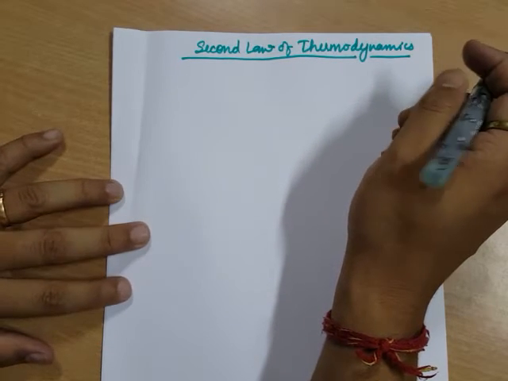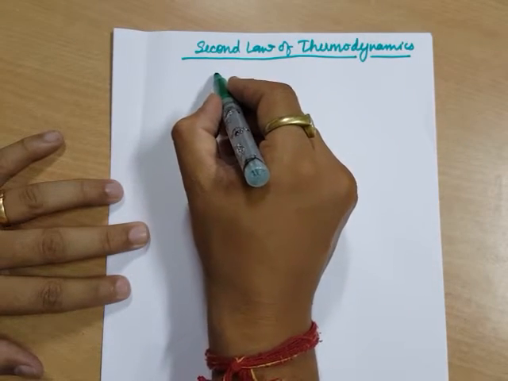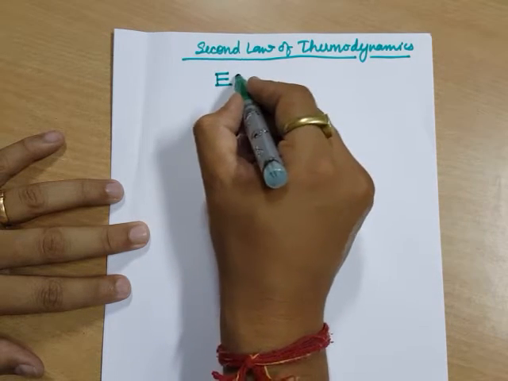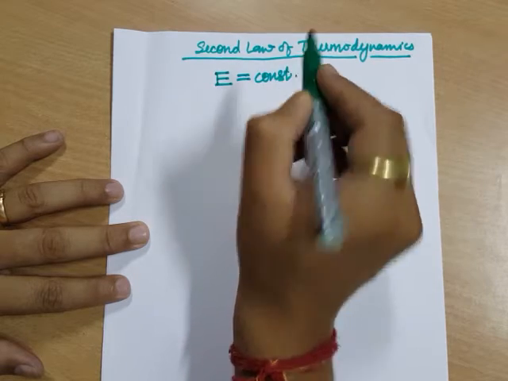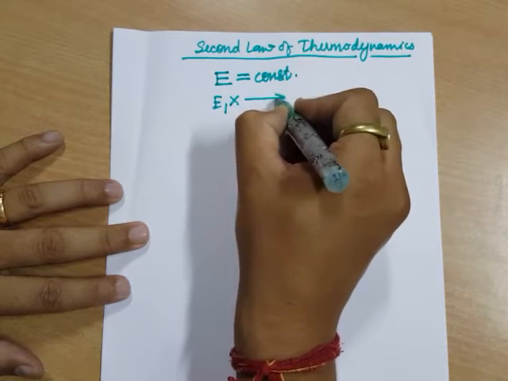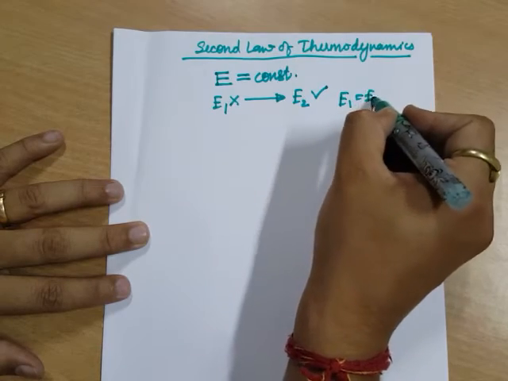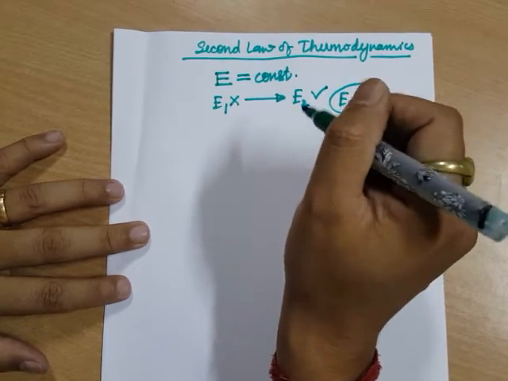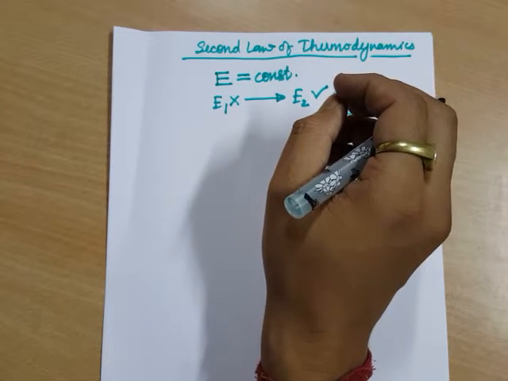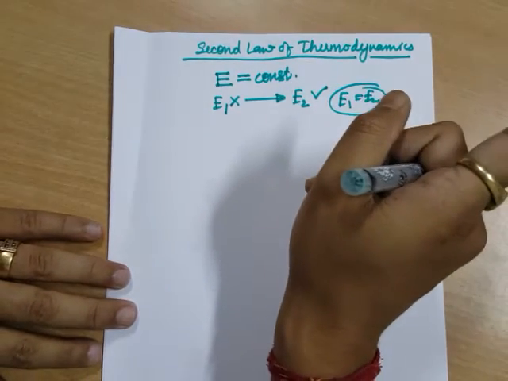We all know that the first law of thermodynamics says that the energy of the universe is a constant, or if energy in one form disappears, then equivalent energy in some other form has to appear, so E1 has to be equal to E2. But this law fails to tell in which direction this will be possible.